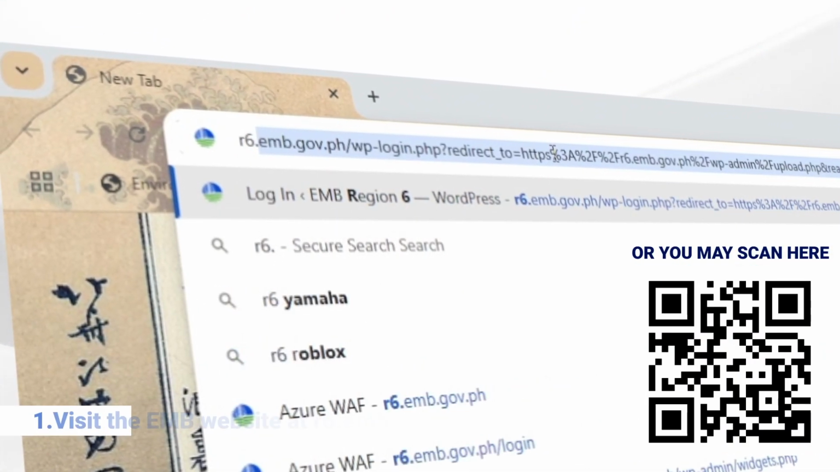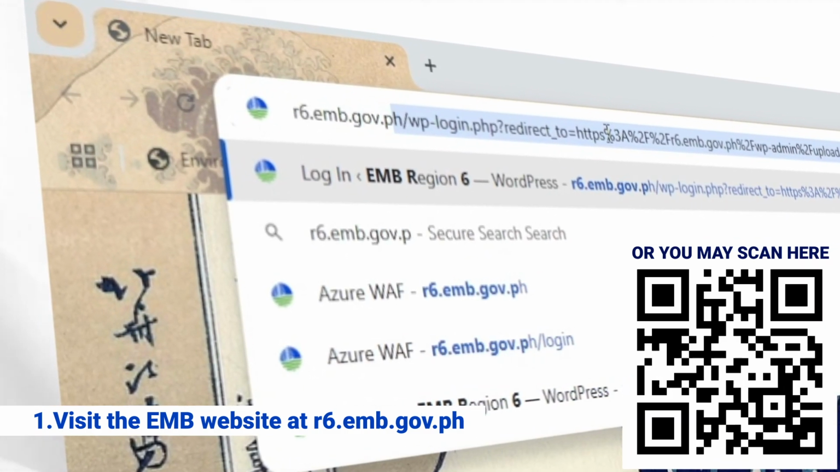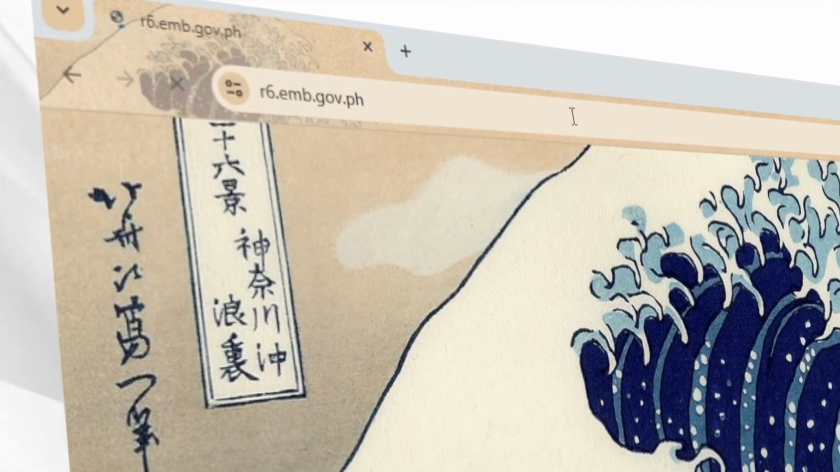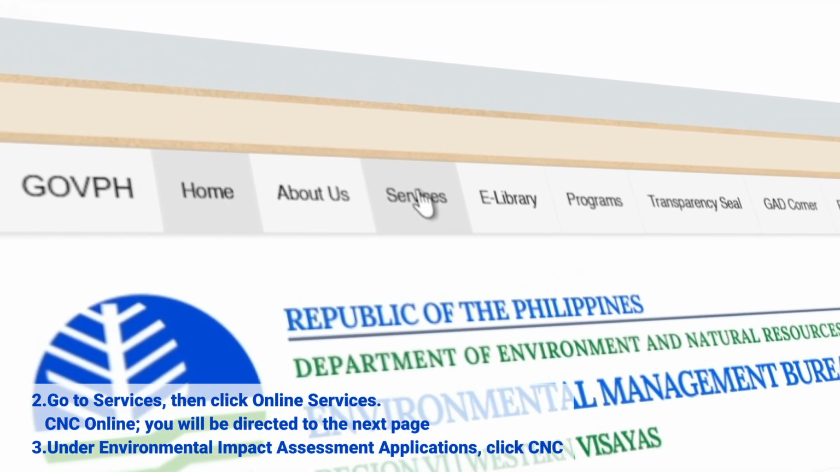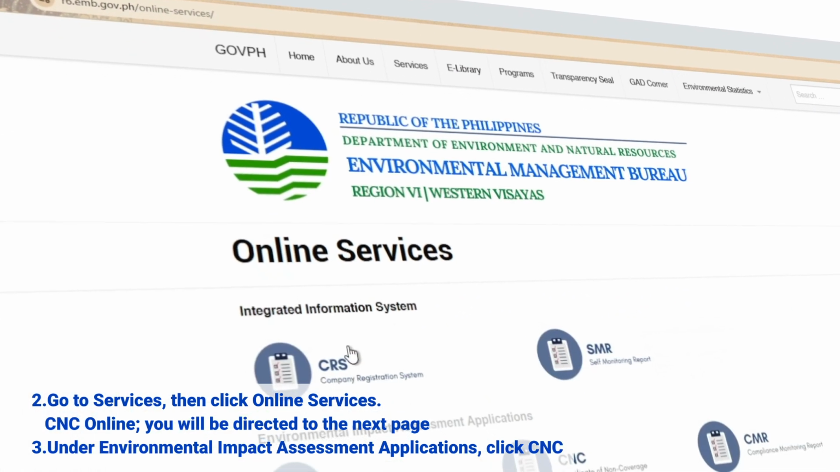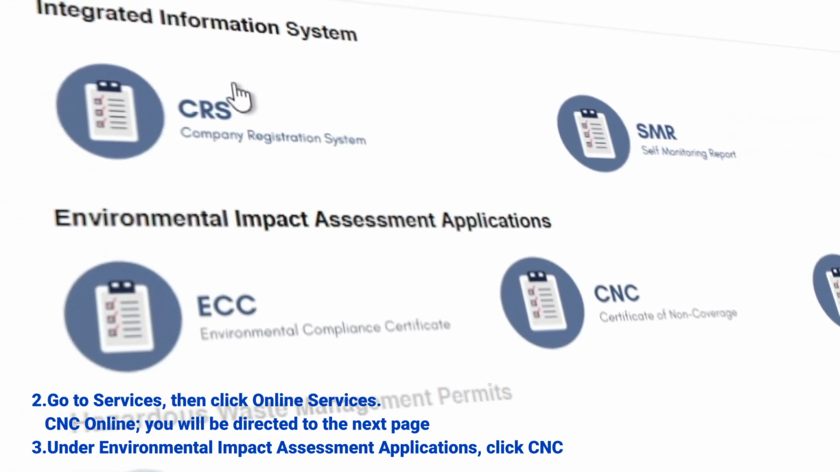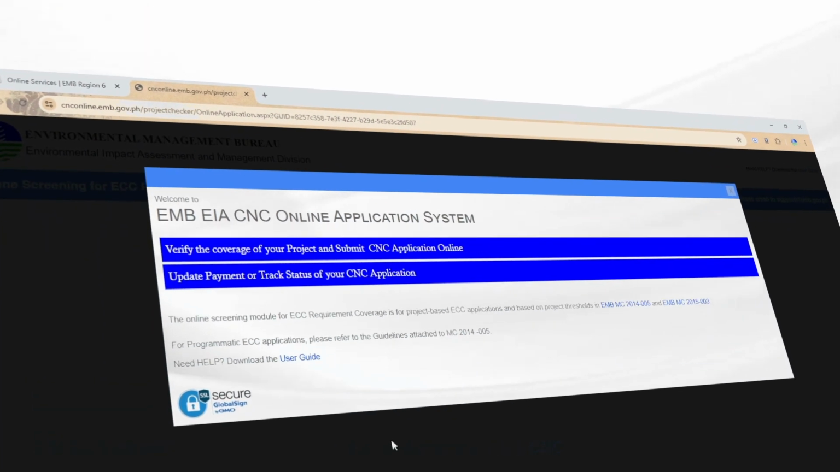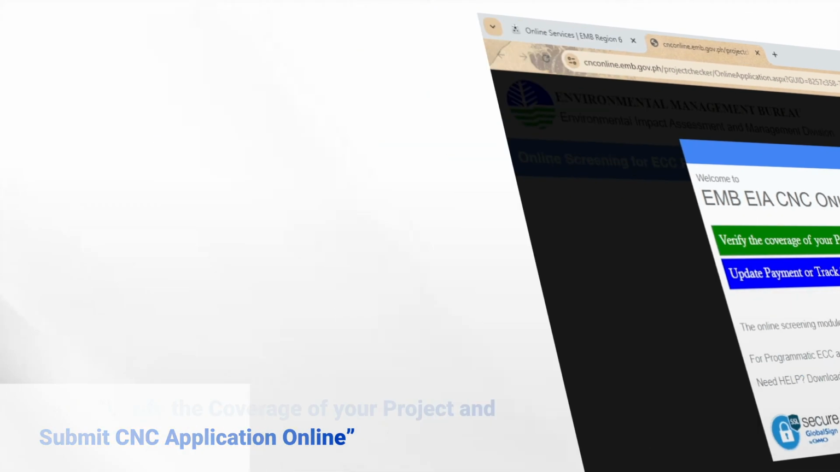Visit the EMB website at r6.emb.gov.ph. Go to Services, then click Online Services. CNC Online, you will be directed to the next page. Under Environmental Impact Assessment Applications, click CNC. Click Verify the coverage of your project and submit CNC Application Online.